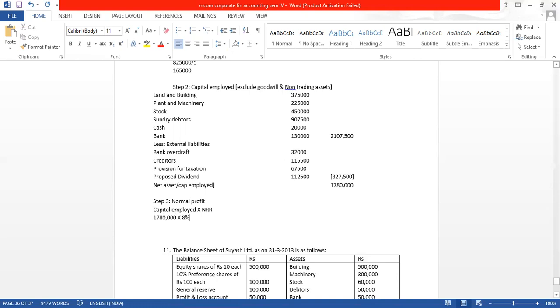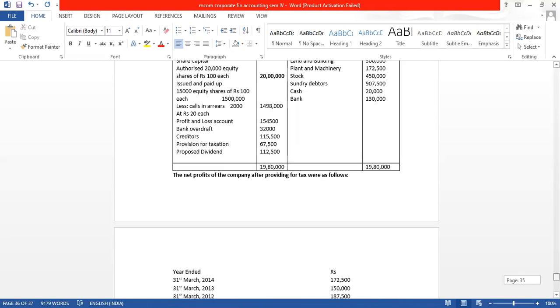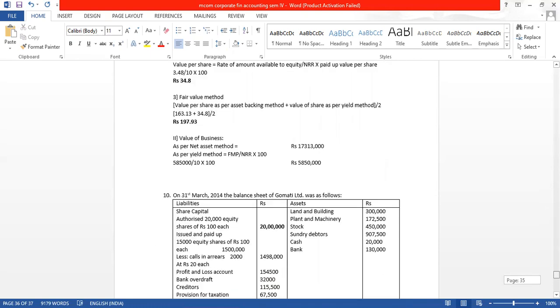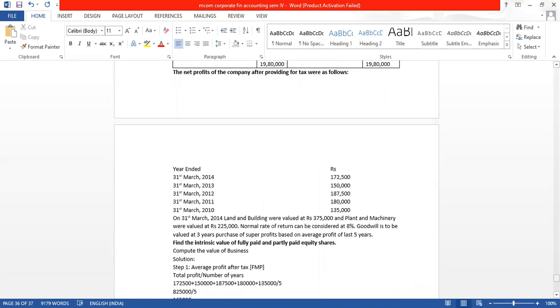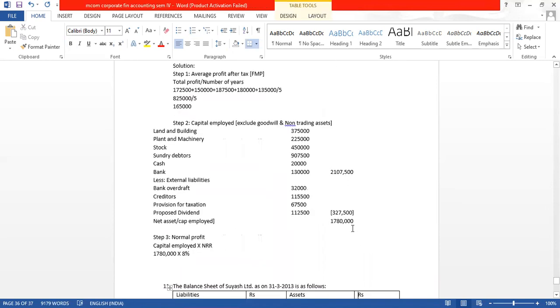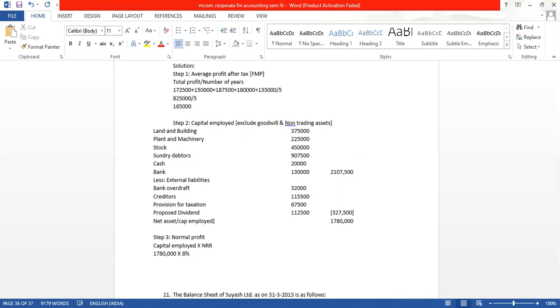NRR, the normal rate of return, is given in the question as 8%. So we will get the normal profit. How much is the normal profit?